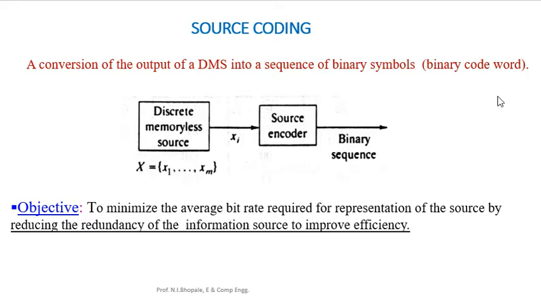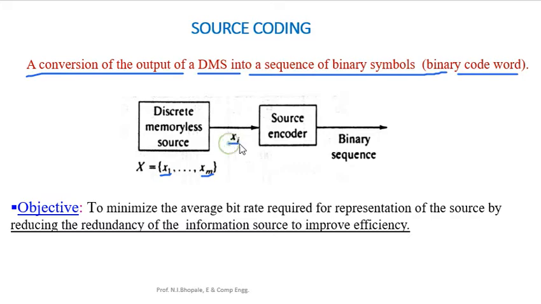Let's analyze what exactly source coding means in terms of the definition. This is the simple definition of source coding: the conversion of the output of a DMS, that is a discrete memoryless source, into a sequence of binary symbols, meaning the binary code word. The messages generated by the discrete memoryless source are called x1 to xm, and these messages are overall indicated as xi. Converting these messages into binary code words is the simple process called source coding.